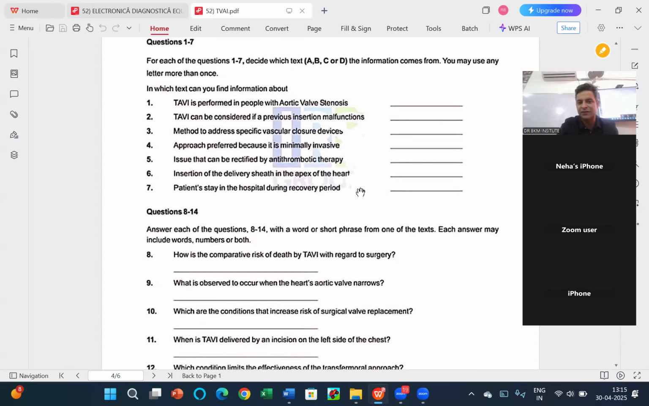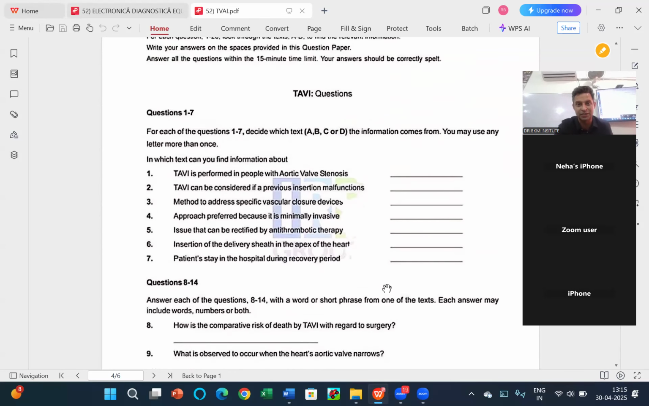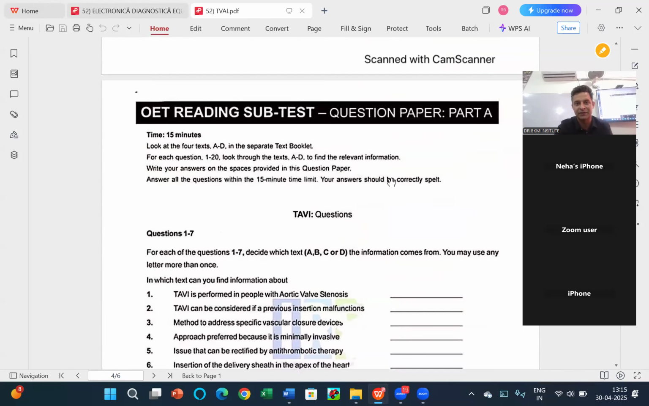So now it will save my time because I'm using the same strategy of ABCD. That's why I did the first 7 questions. I found 4 or 5 questions, which makes it easy, as I have done 4 or 5 questions in 2 minutes. And now even when doing question 8, question 9, I know where it should be. Surgery. My question is comparative risk of death.